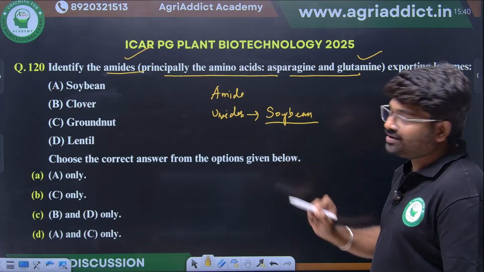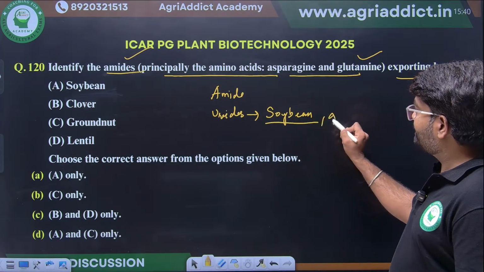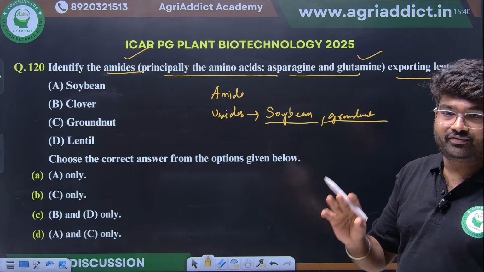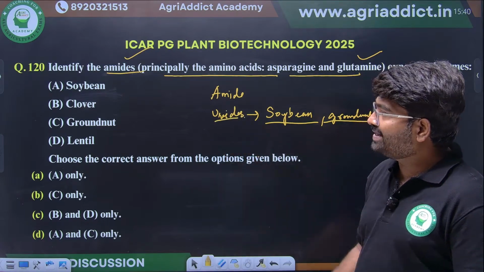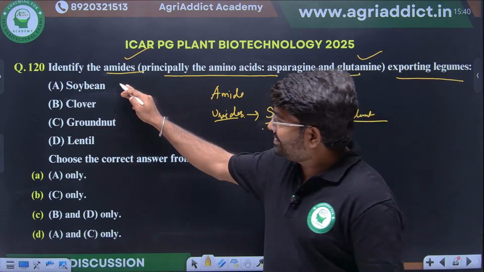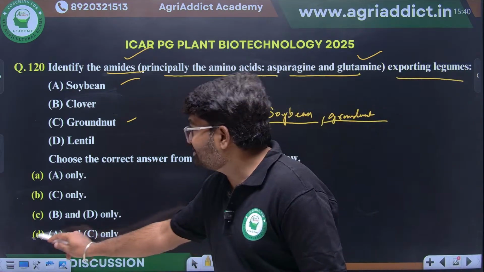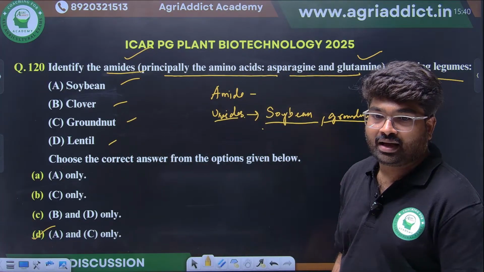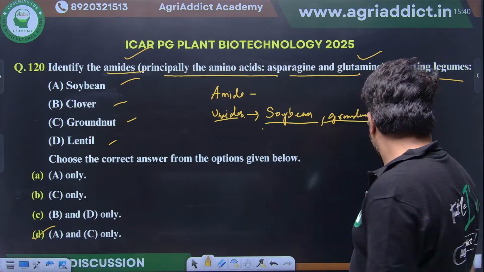The major ureide exporter is soybean. Apart from that, groundnut also will export fixed ammonia as ureide. So the answer will be soybean and groundnut, options A and C. But clover and lentil are typical examples of amide exporters. Clear, students?